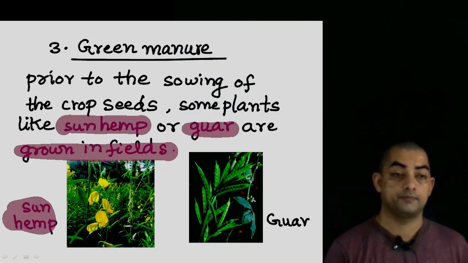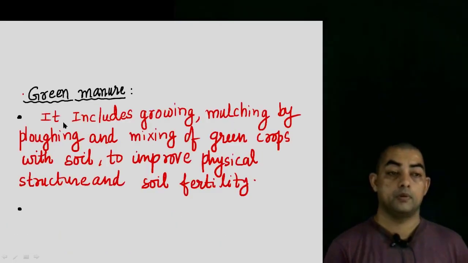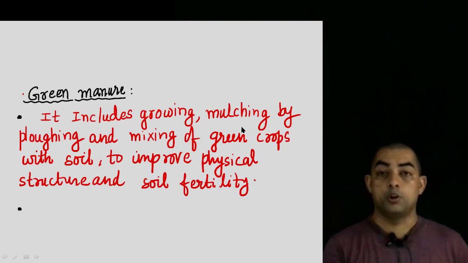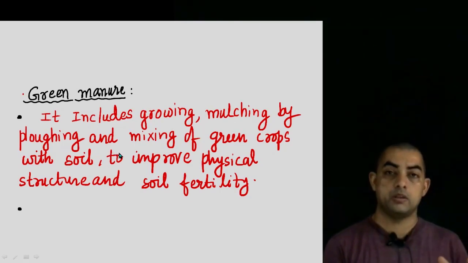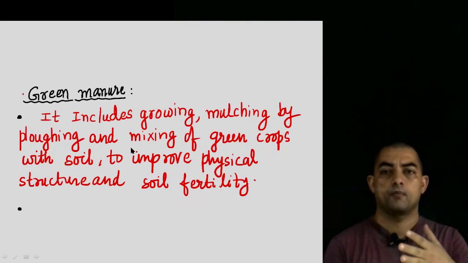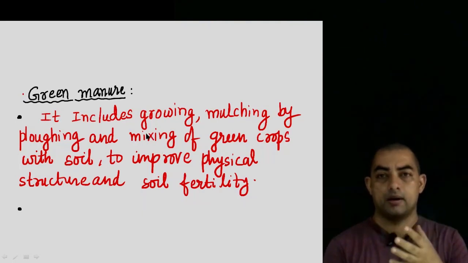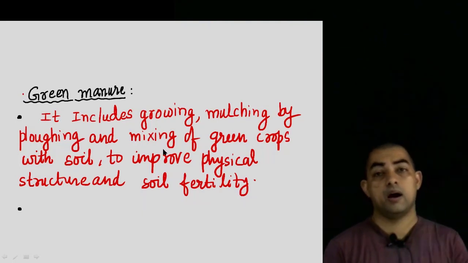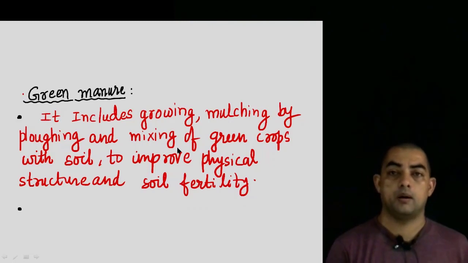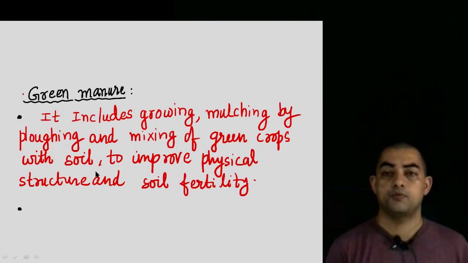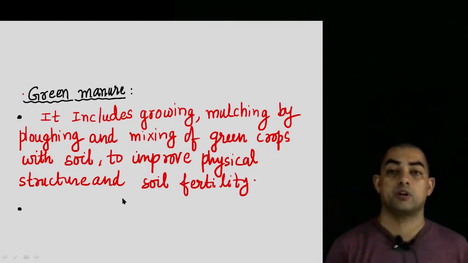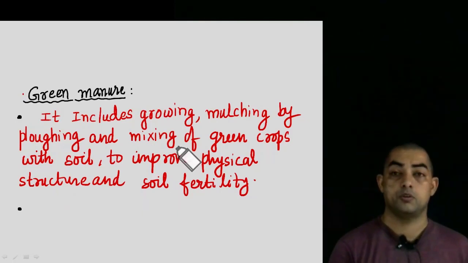Then what is done? Once they grow, then they are mulched by plowing. So that means then a plowing is done. Okay, and these plants, sun hemp and gawar, they are mixed into the soil. They are mixing these green crops with the soil to improve the physical structure and soil fertility. So is this clear?